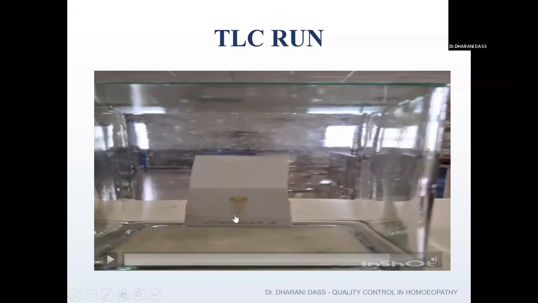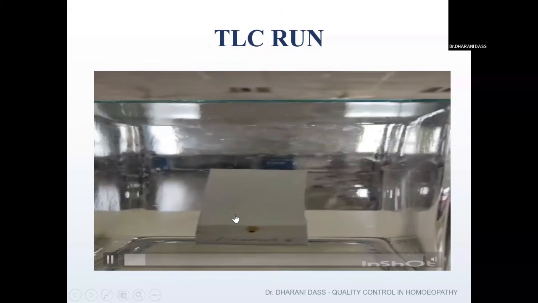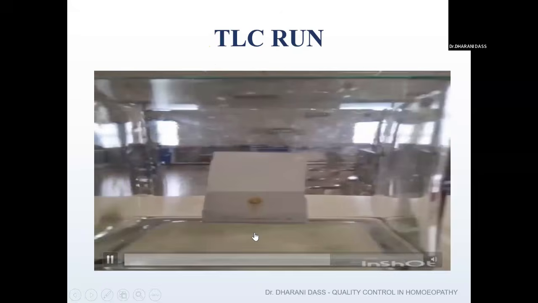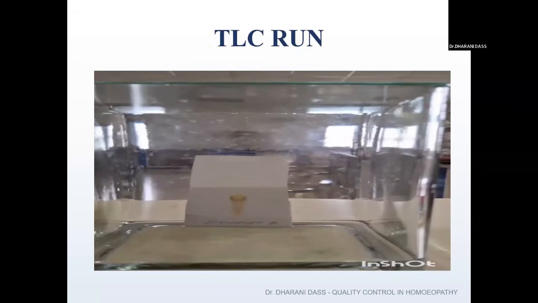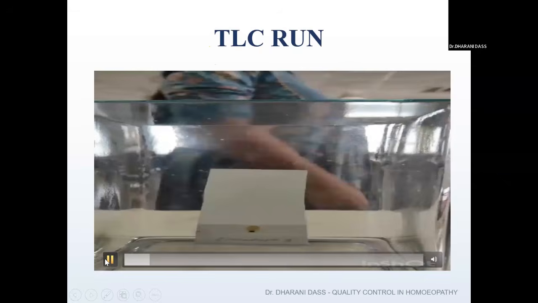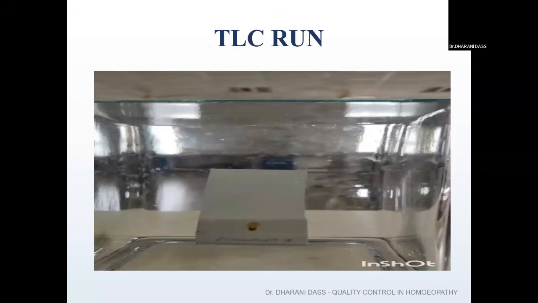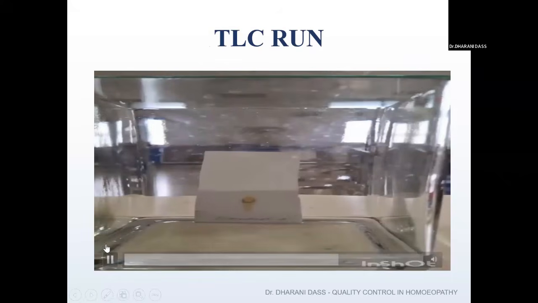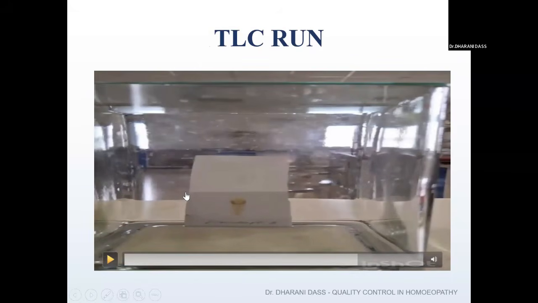Whereas for the drug which has been spotted, you will get different spots. Each spot has to be measured from the baseline, from the line where it was drawn. That we call the distance traveled by a solute. So this is the difference between the distance traveled by a solute and the distance traveled by a solvent. The distance traveled by a solute is each spot measured from the line drawn, whereas the entire line of solvent, where it goes and stops at one point, we call the distance traveled by a solvent.